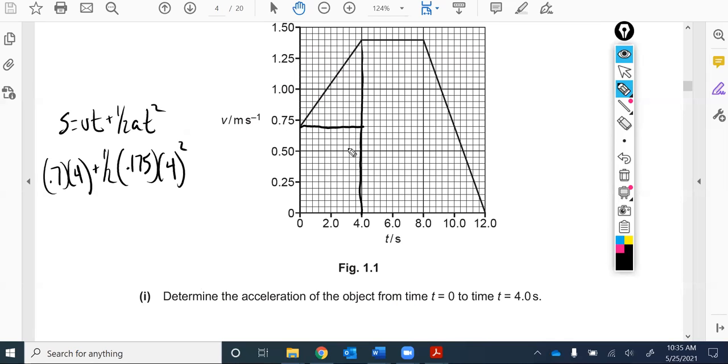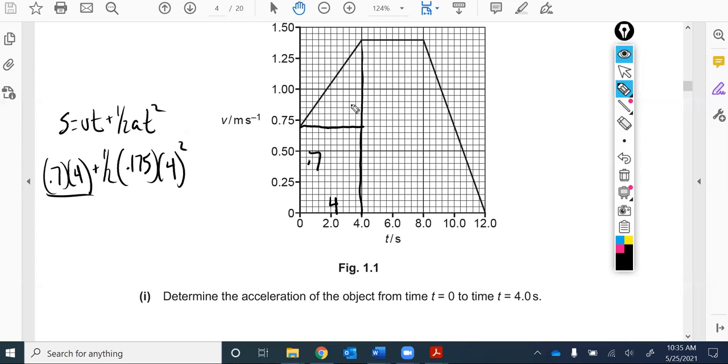And it agrees with just saying, okay, here's my initial velocity, length times width, right? Rectangle, find the area of a rectangle. The width is 4, the length is 0.7, that's that term there. This area represents this term here. There's no acceleration, right? So we're not accounting for the speeding up. It's like something going this fast, distance equals rate times time. This is like the definition of velocity. Okay, so the distance we'll cover is the velocity times the time. How fast we're going times how long we're going that fast will be how far we go.